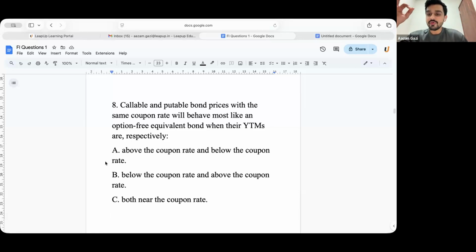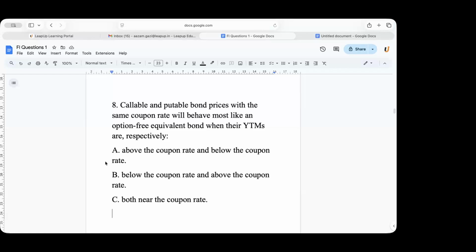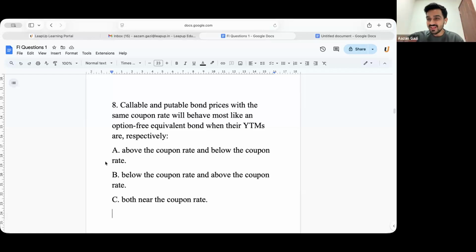Okay. First, guys, I will explain what a callable bond is. A callable bond is a bond which gives the company, the issuer, the option to call back the bond. Can you guys tell me when the company will call back the bond? When the interest rates may be falling, so that they can issue new bonds at a lower rate. Is that correct? When interest rates are falling, yes.